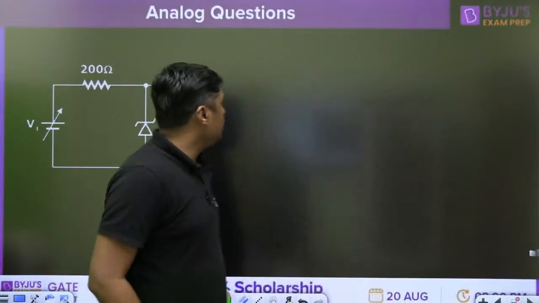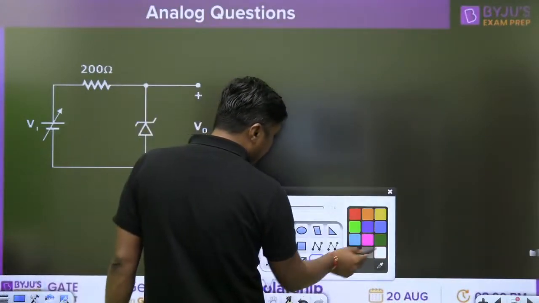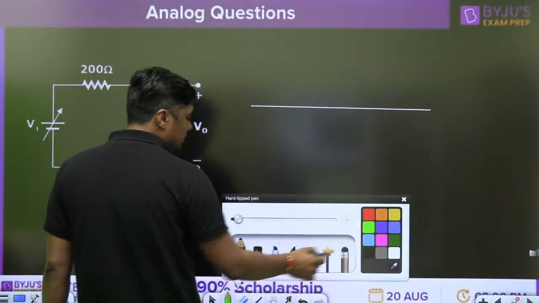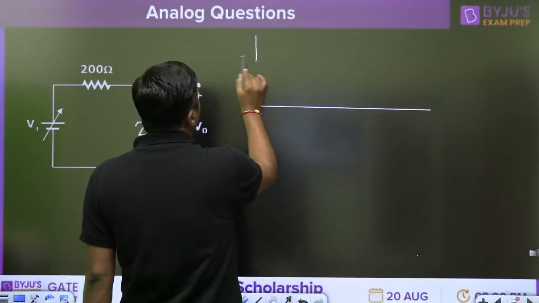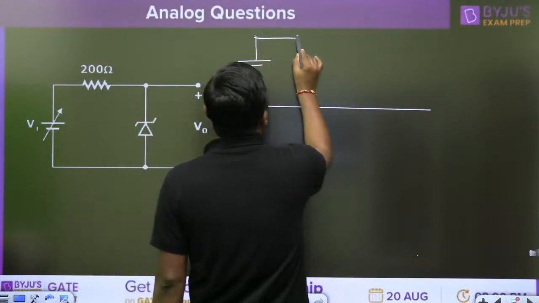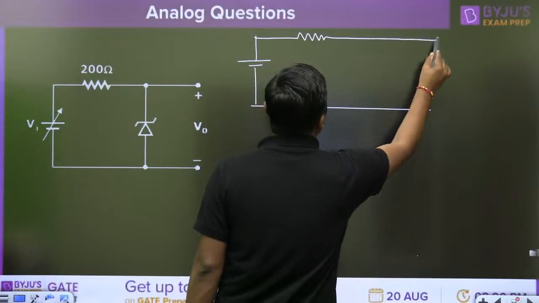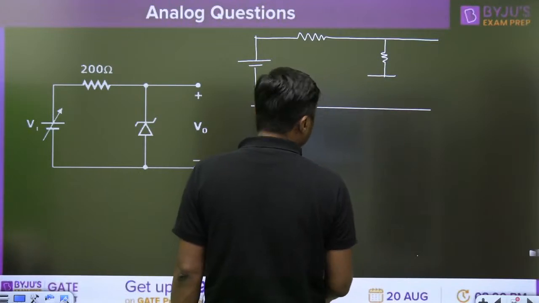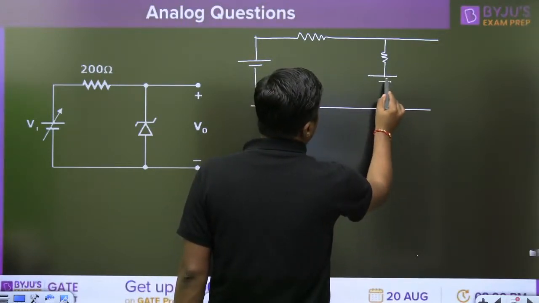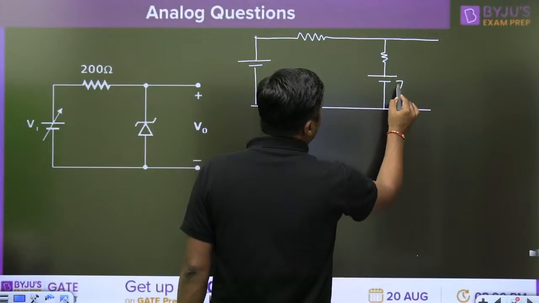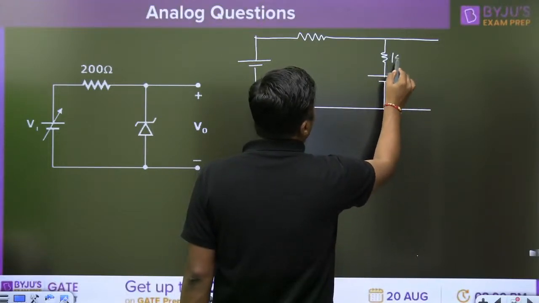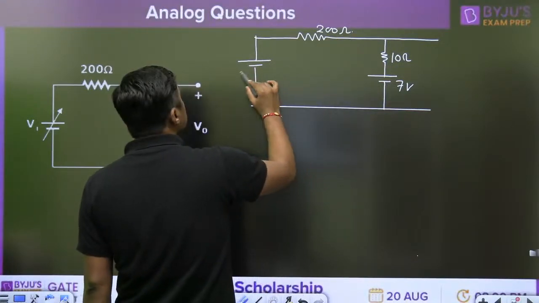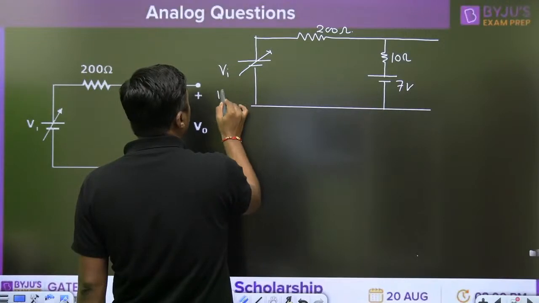So if it is in breakdown region, simply you can replace the Zener diode by its equivalent circuit. What is its equivalent circuit? This is replaced by 7 volt, its knee voltage, and what is the RZ? 10 ohm. And what is the voltage at this point? 200 ohm. And this is the variable from 10 to 16 volt.